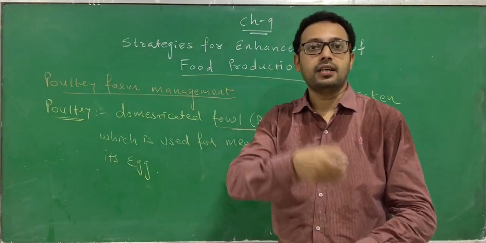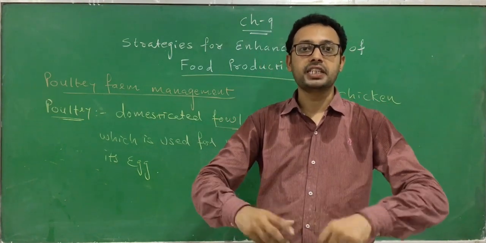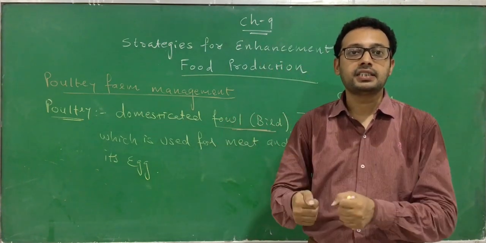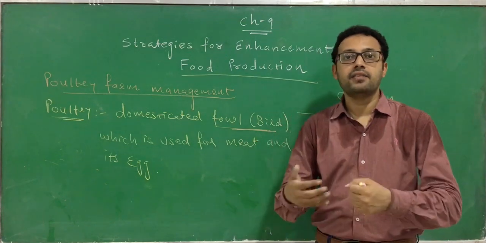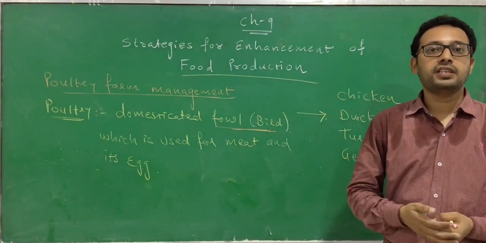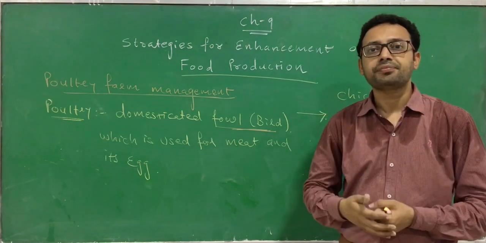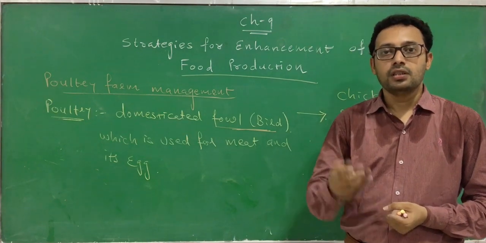Like you can select a high yielding breed which gives more eggs or more meat. We can select a disease resistant breed, so that the bird has fewer chances of developing a disease. Thus we can increase the production.